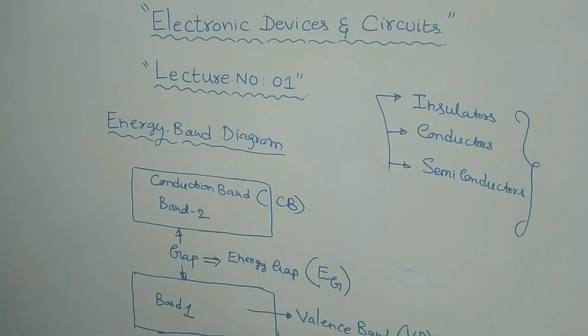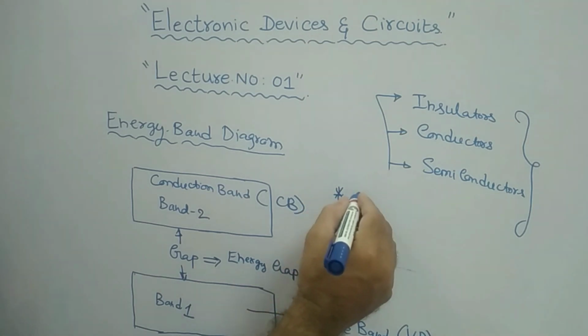For different types of materials, the energy gap value varies depending on the type of the material. This energy gap may be less, maybe zero, maybe very high. Depending on this energy gap value, the materials are categorized into three categories. And one more very important point that I need to inform you